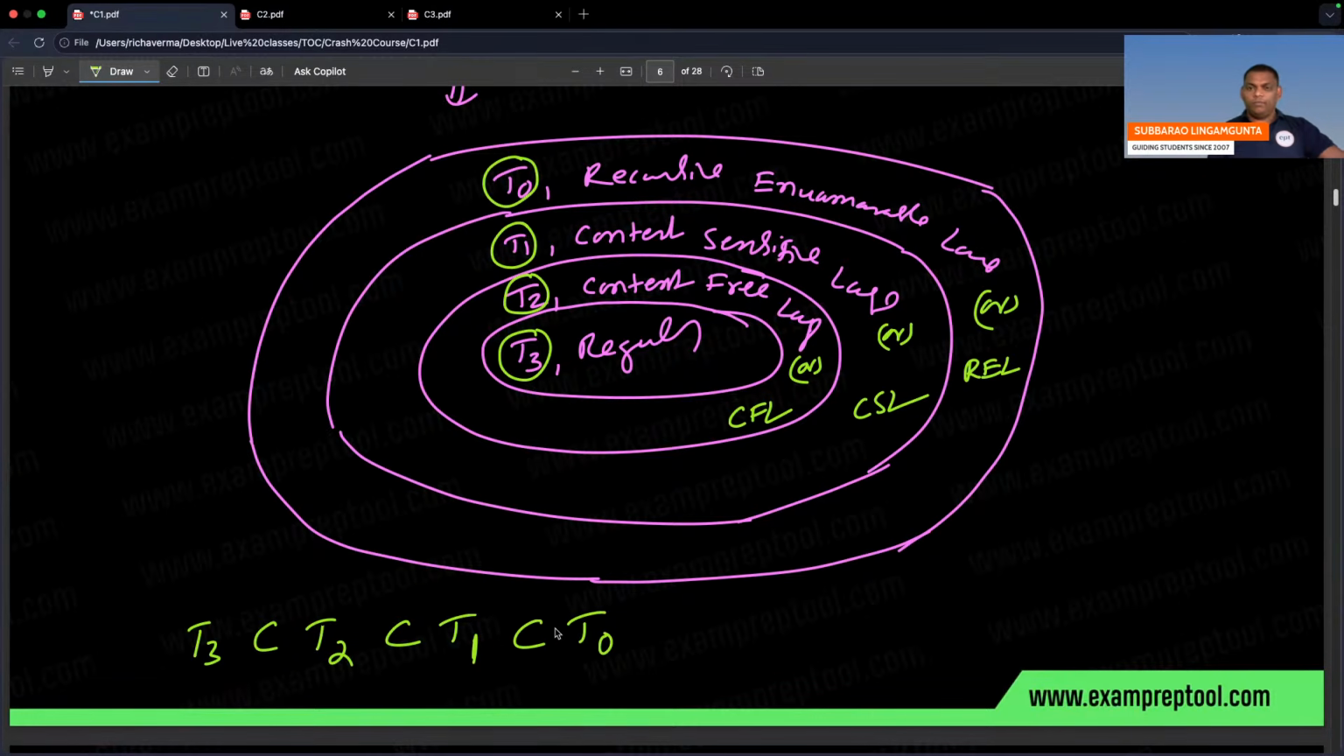This is the way. Alright, if you want, you can keep equal also. This is the relation which is going on. Whether you keep equal or not, actually it is a subset. If you don't want to keep equal also, no issue. Remember, type 0 is strict superset, and T3 is strict subset of T2. You can write like this also. T3 subset of T2, subset of T1, subset of T0. Both are correct.